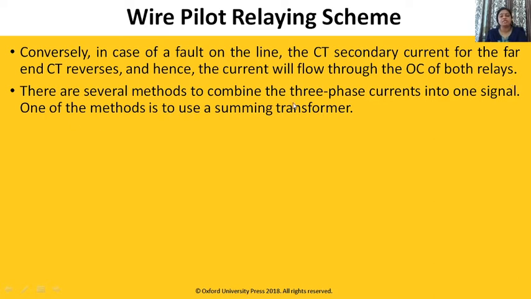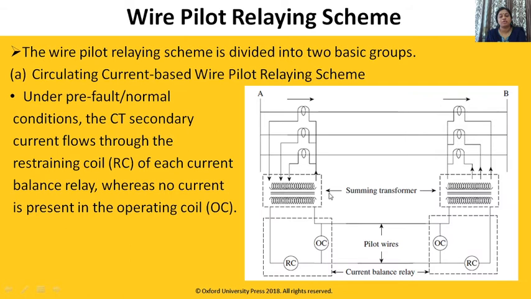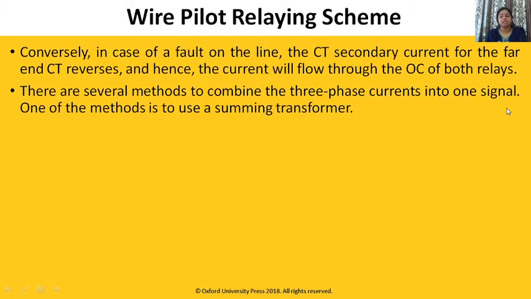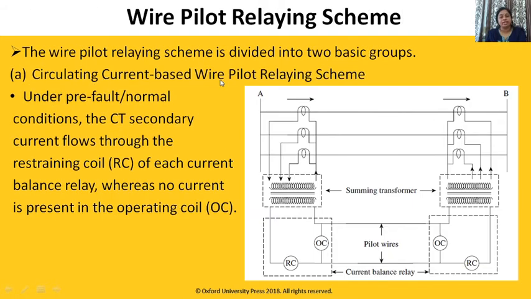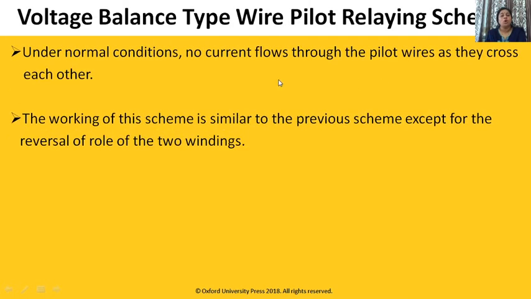There are several methods to combine three-phase current into one signal. One of the methods is use of summing transformer. Here, three-phase current is converted into a single current, one signal. Second is the voltage balance type wire pilot protective scheme.